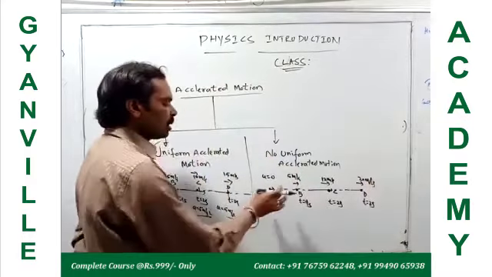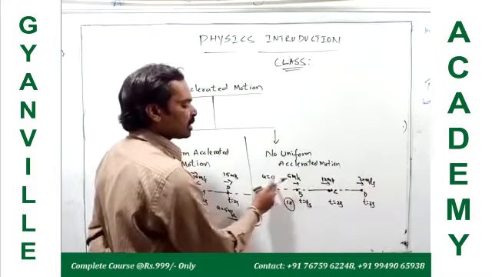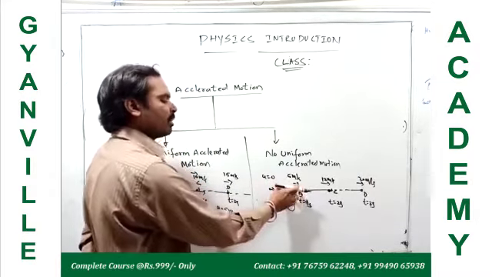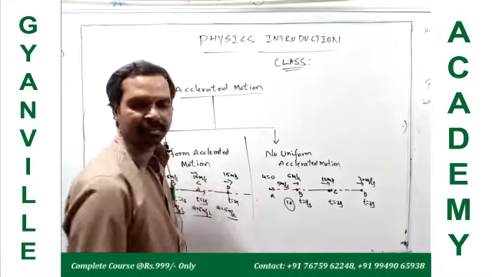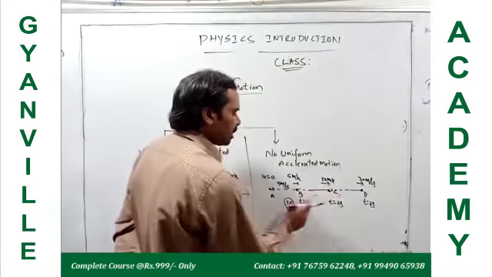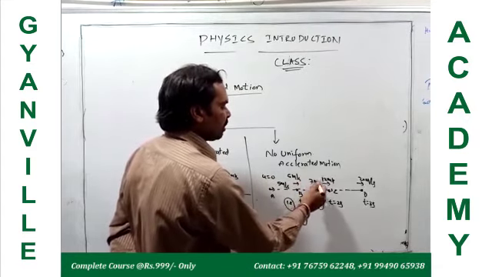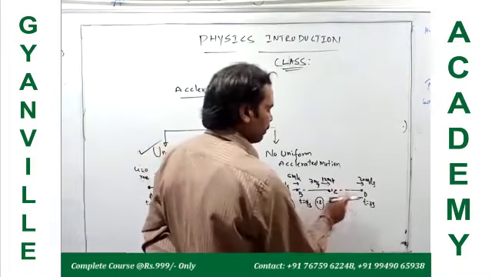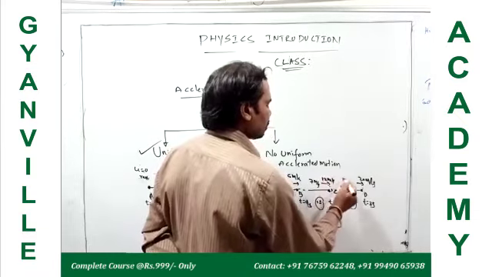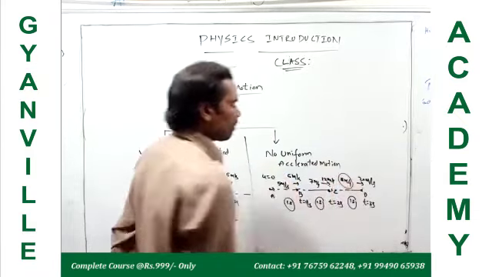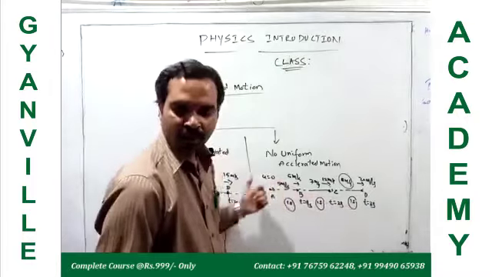Now, A to B, time of journey 1 second. Change in velocity, what? Change in velocity Vb minus Va, 5 minus 0. Here the change in velocity is 5 meters per second. B to C, time interval is 1 second, but the change in velocity is 12 minus 5, 7 meters per second. C to D, time interval is 1 second, but the change in velocity is 20 minus 12, 8 meters per second. So what we observed is that in equal intervals of time, while the body is moving,